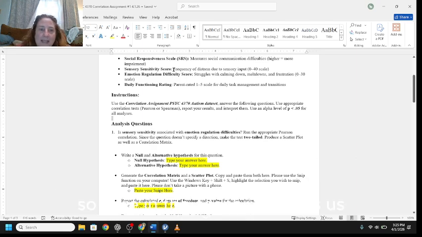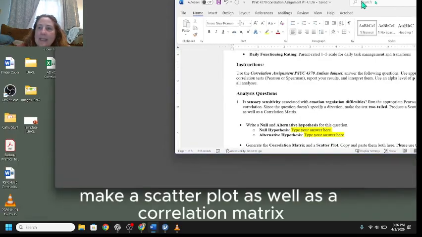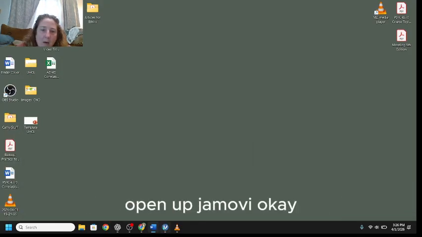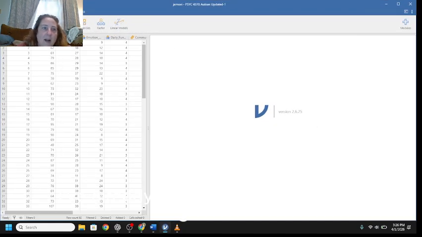So here in the scenario, it asks us, number 1, is sensory sensitivity associated with emotion regulation difficulties? Run the appropriate Pearson correlation. Since the question doesn't specify direction, make sure your test is two-tailed, and it says make a scatter plot as well as a correlation matrix. So I'm going to move that over here, open up Jamovi. Okay, I've already opened up my data sets right there.